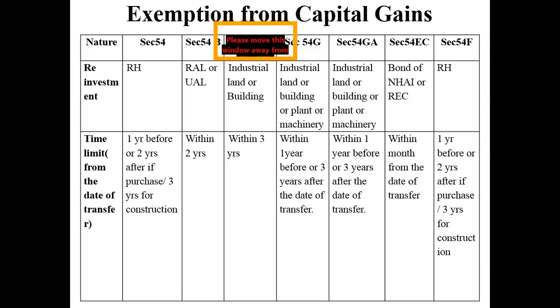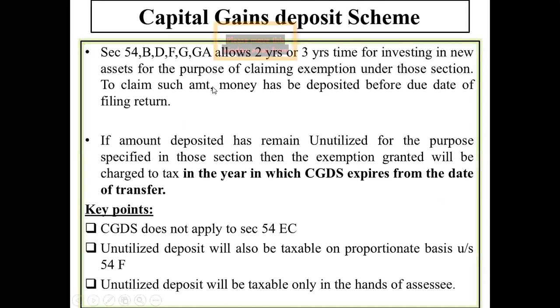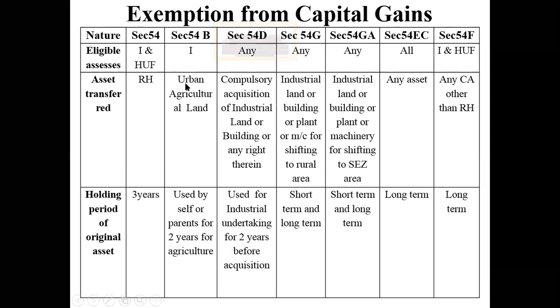Clear? Yes, sir. Okay. Now, section 54 talks about urban agriculture land. Section 54D talks about an industrial land or building. Are you able to understand?